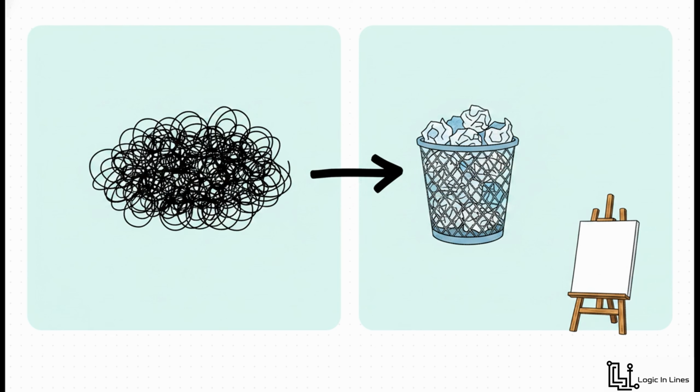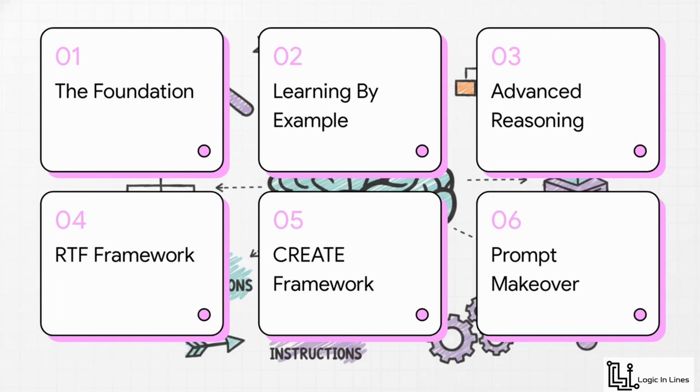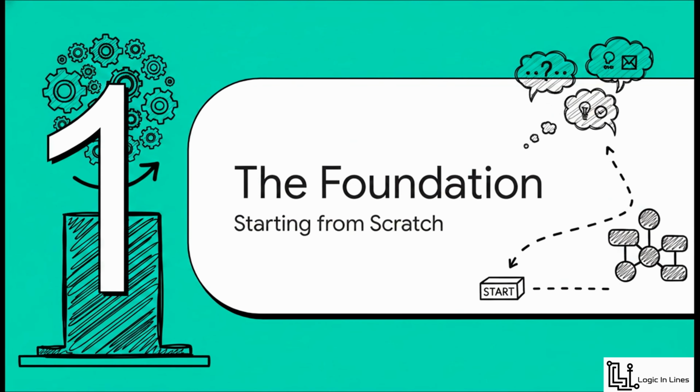When you give the AI a massive, wide-open canvas with absolutely no borders, it's just going to default to the most average, statistically common response it can find. You know the old computer science saying, right? Garbage in, garbage out. If you want highly specific, perfectly tailored results, you have got to provide highly specific, tailored inputs. To get you there, today we'll be covering the foundation of AI prompts, learning by example prompting, advanced reasoning and instructions, the RTF prompting framework, the advanced create framework, and finally, the ultimate prompt makeover. Let's get into it. Starting off with Section 1, the foundation of AI prompts, starting from scratch.